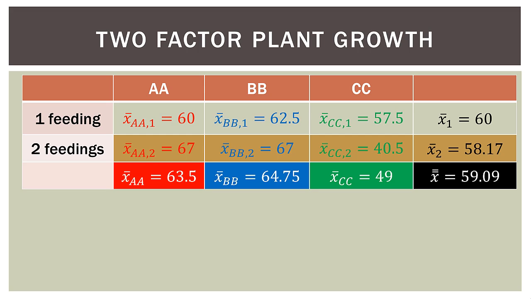Now if you look at the relationship between those and the overall mean of 59.09, you can see how those means relate to the overall mean. So the row means of 60 and 58.17 are pretty close to the overall mean of 59.09. And then as far as the food type, the 63.5 and 64.75 are a bit above, and the 49 is significantly below the overall mean of 59.09. So keep in the back of your mind, it's really important, the relationship between the row means of 60 and 58.17 and the column means of 63.5, 64.75, and 49.